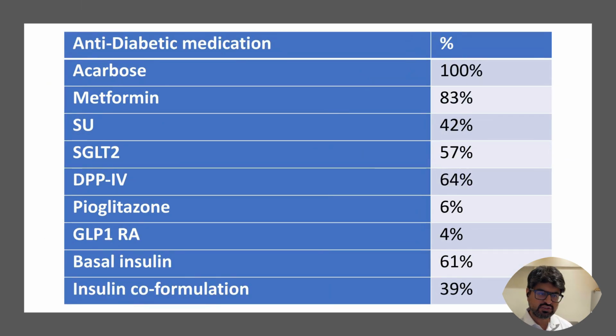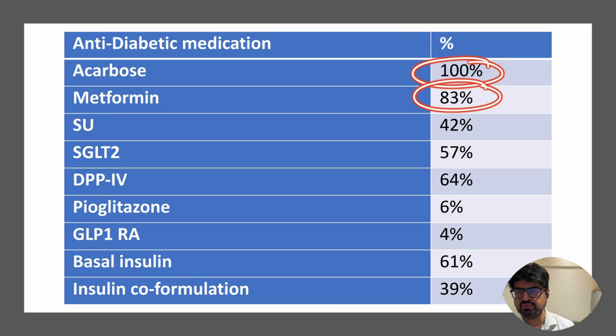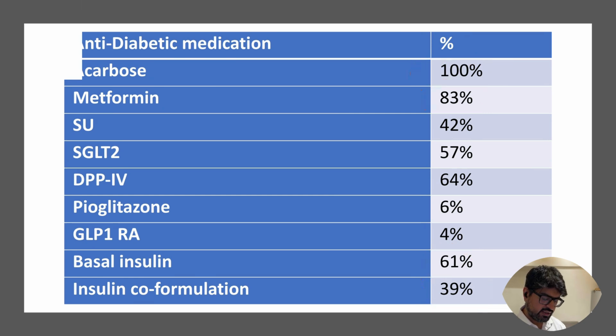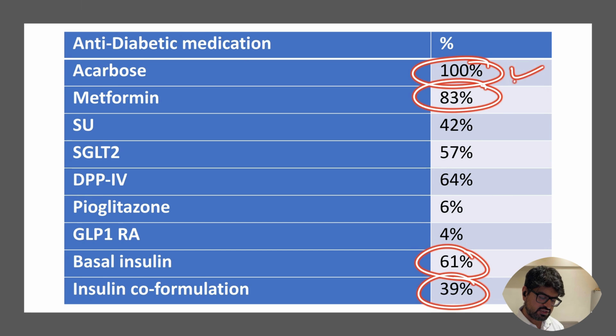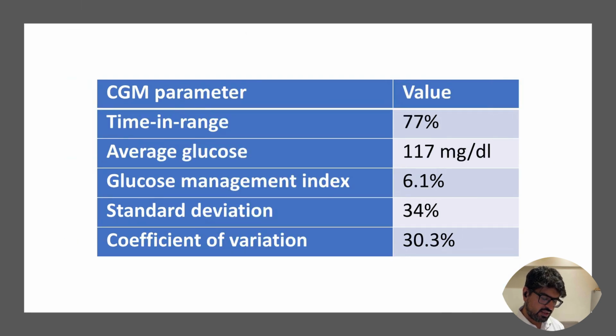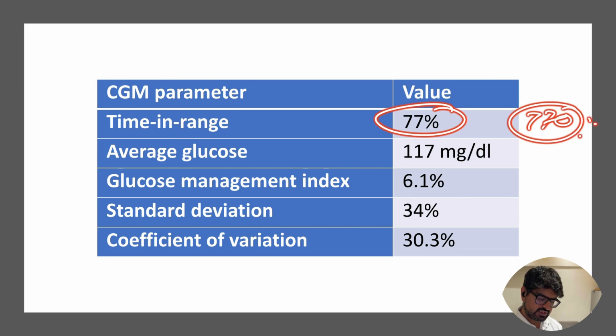When you see our prescriptions, we prescribe Acarbose to 100% of the patients. In fact, we did not even prescribe metformin to 100% of patients, but Acarbose was prescribed in 100% of patients. The idea was to actually look at fixed fasting, and hence a lot of patients had high HbA1c also. A lot of patients were on insulin actually, right? But if you see the glycemic parameters, remember we are using Acarbose in 100% of the patients, and in our own data, the time in range, which should be more than 70%, was 77% in our study.